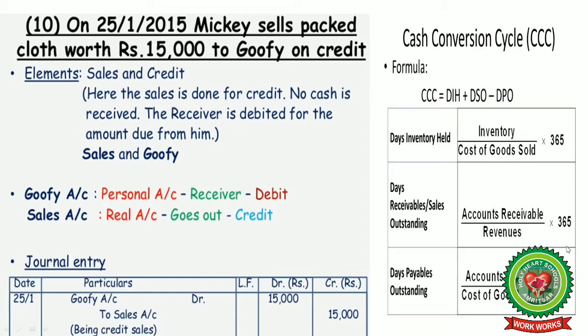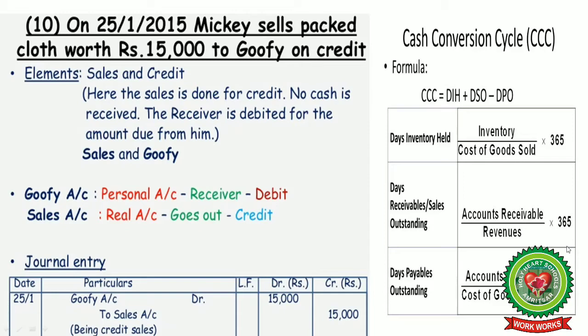Goofy is a personal account and sales being an asset, it's a real account. Debit the receiver and credit what goes out. This is the golden rule to be followed in this transaction. So as you can see, we have a CCC system, that is cash conversion cycle. Cash conversion cycle is equal to DIH plus DSO minus DPO. DIH is equal to stock over cost of goods sold times 365, that is the number of days in a year.